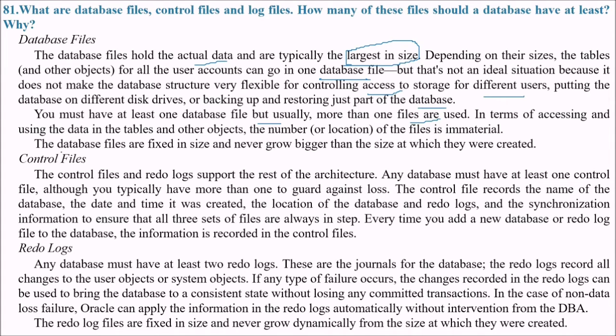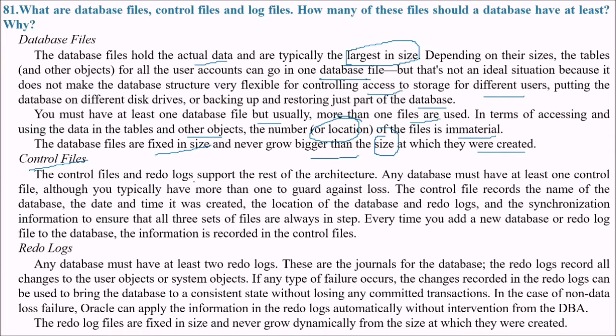In terms of accessing and using the data in the tables and other objects, the number or the location of the files is actually immaterial. The database files are fixed in size. They never go bigger than the particular size at which they were created. These are database files. Now we come to control files.